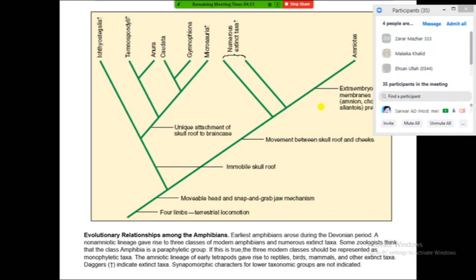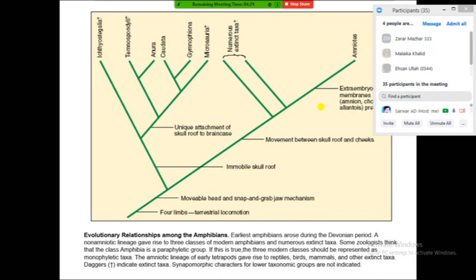But before these organisms, there are the non-amniotic organisms, meaning amphibians. Amphibians are organisms which can't survive without water because their reproduction demands water. Their egg is not in a state to withstand desiccation or drying, so they need water.